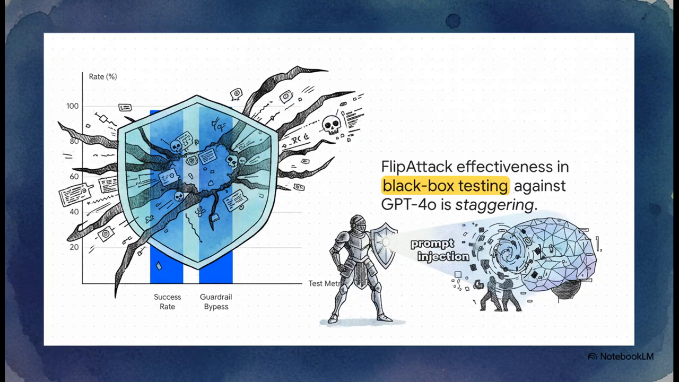And just how effective is it? Well, check out these numbers. In tests against GPT-4o, one of the most advanced models out there, Flip Attack had a 98% success rate. And its success rate at bypassing the safety guardrails? A perfect 100%. That's just staggering.